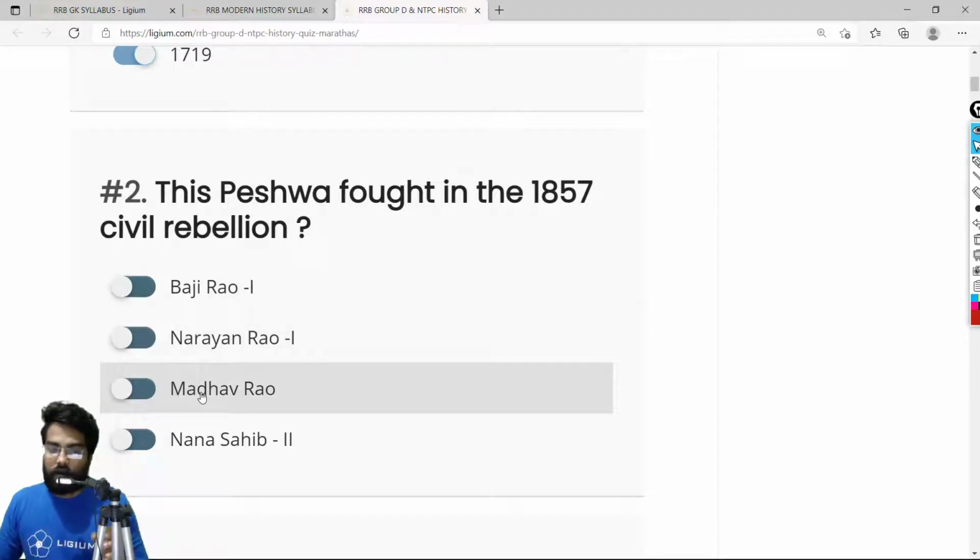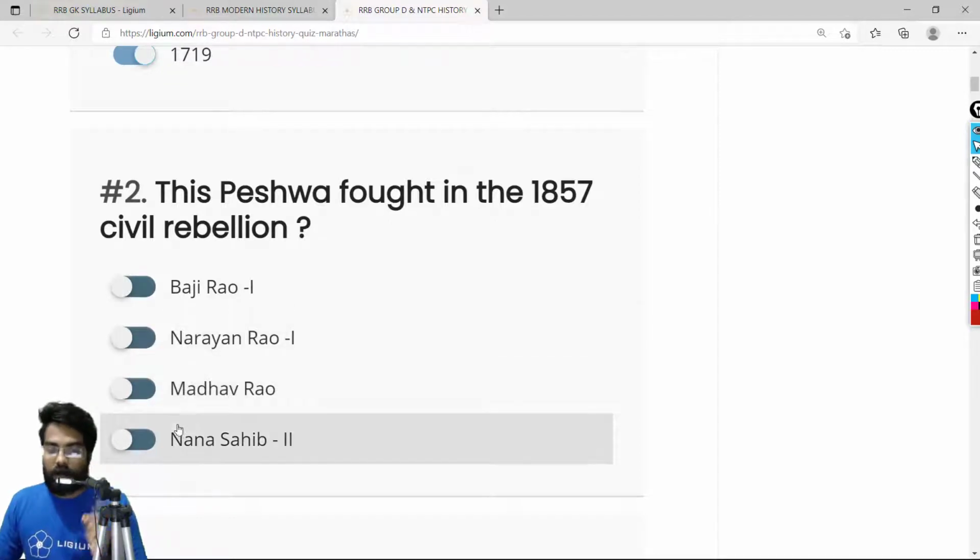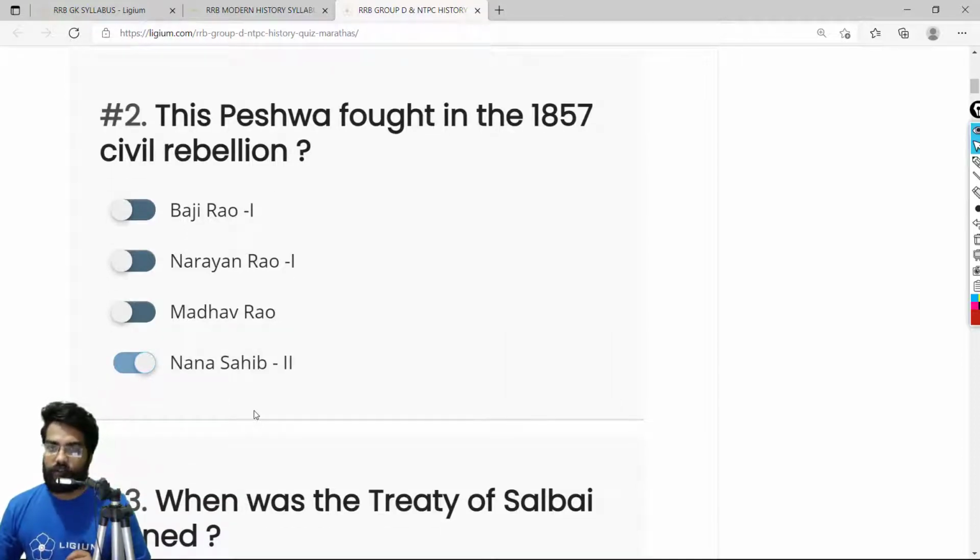Nope. Madhav Rao? Nope. The fourth option, Nana Sahib 2, is the correct option. Nana Sahib was defeated in 1857, in the civil rebellion. He fought alongside Rani Lakshmi Bai against the Britishers and was defeated. So the correct answer is Nana Sahib.